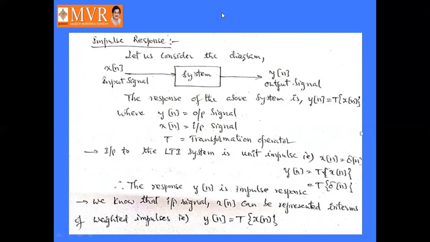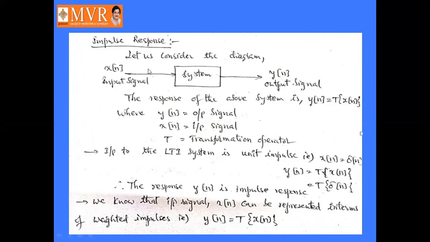So the response or output of this system, that is y of n, is equal to transformation of x of n, where y of n is the output signal, x of n is the input signal, and capital T is a transformation operator. We can write this response or output signal y of n as a transformation of the input signal, right?